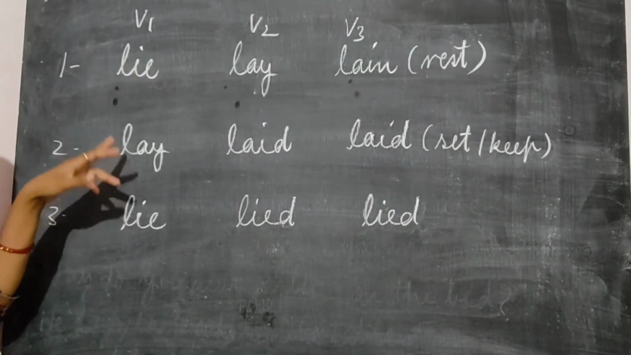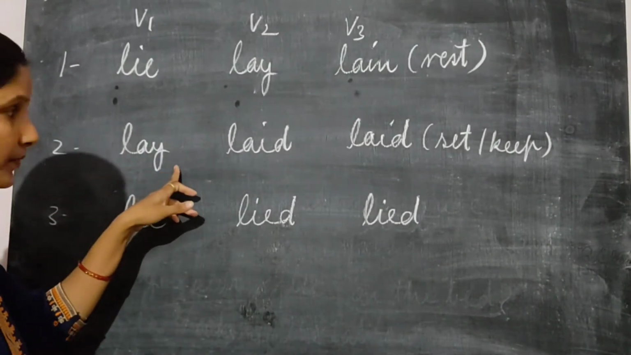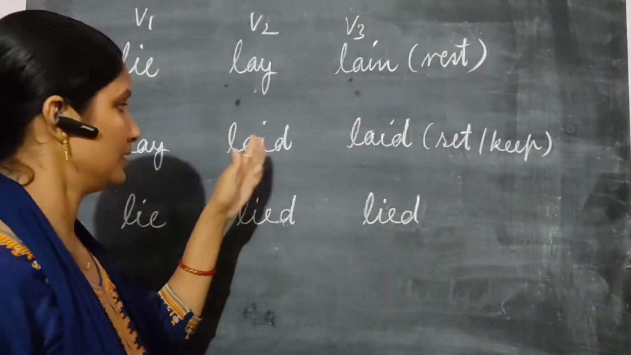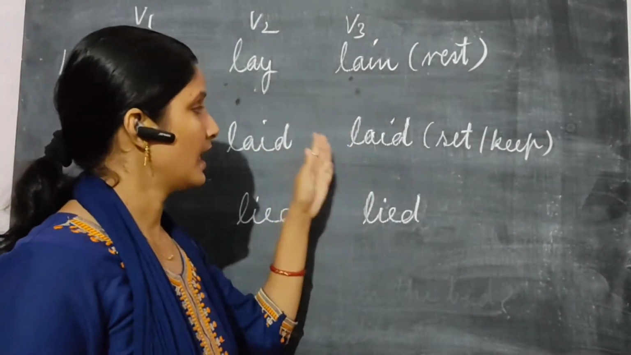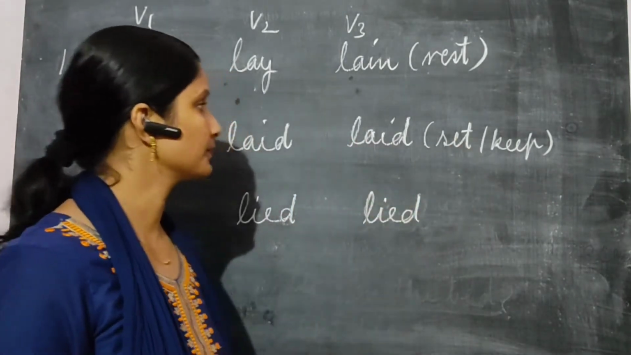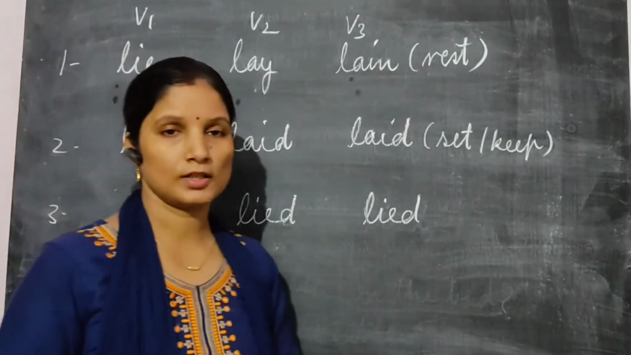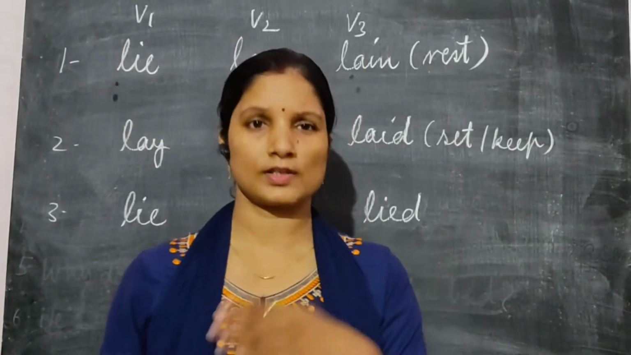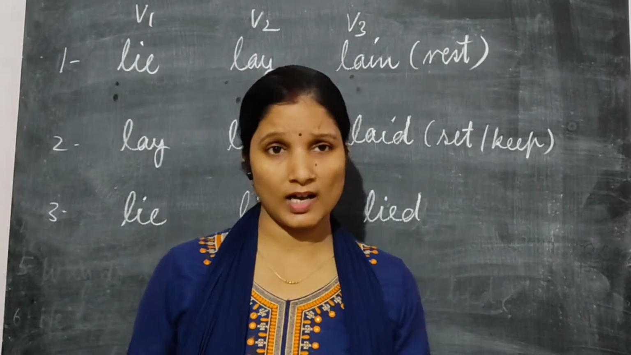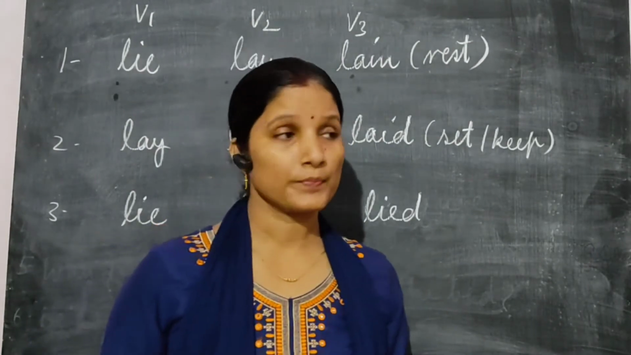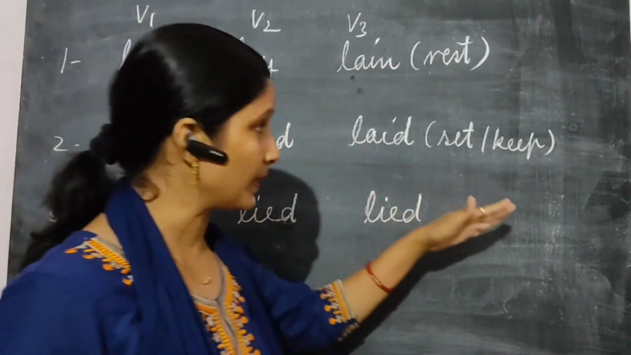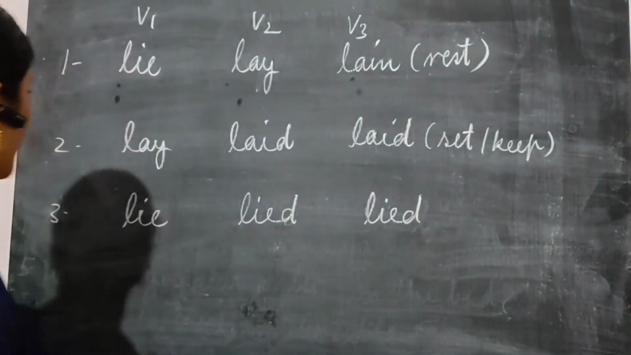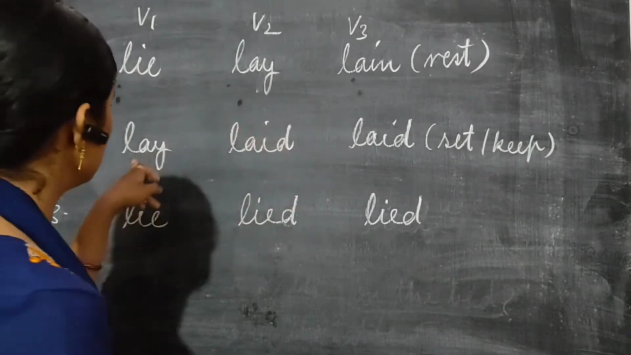If I say the waiter lays the table. The waiter laid the table. The waiter has laid the table. It means the table is properly placed with all plates, bowls, glasses, forks, everything. It is set. The waiter set the table. So that time we use these verbs.